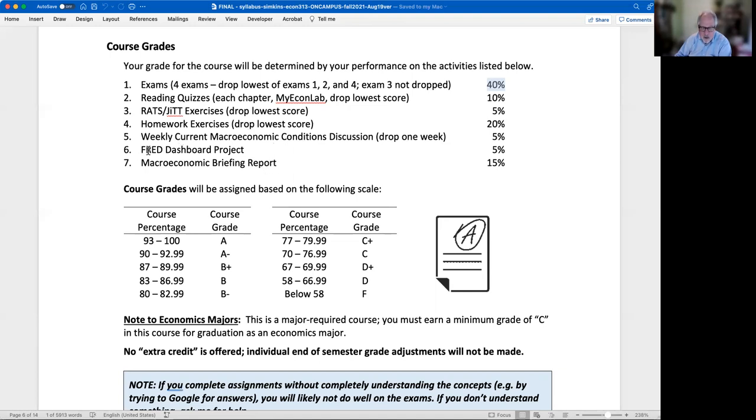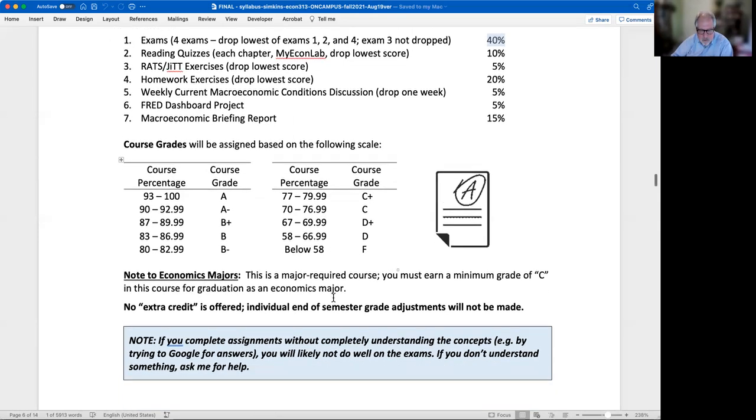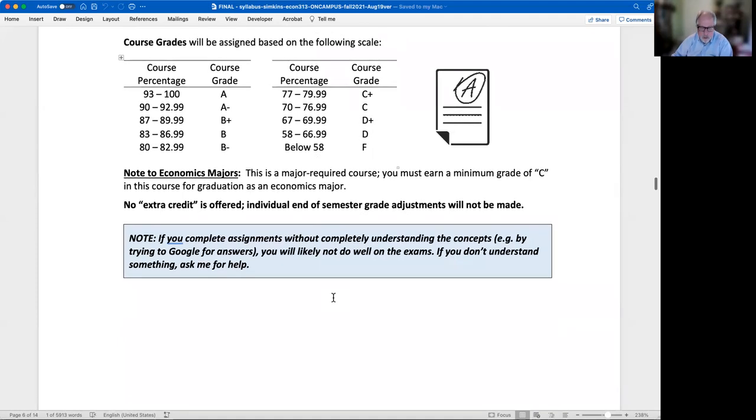It'll keep you up to date, as well as this FRED, Federal Reserve Economic Data, that's what FRED stands for, dashboard project. You'll be keeping track of a number of economic variables that get reported every month. And the Federal Reserve Bank of St. Louis provides a really useful, simple tool to make that easy to do. So that'll be an assignment to get that dashboard started, and then you'll be keeping track of that throughout the semester. But again, those things, those 5 and 6 will feed into 7, okay? So it's not just extra work, it's meant to help you ultimately with that macro briefing report.